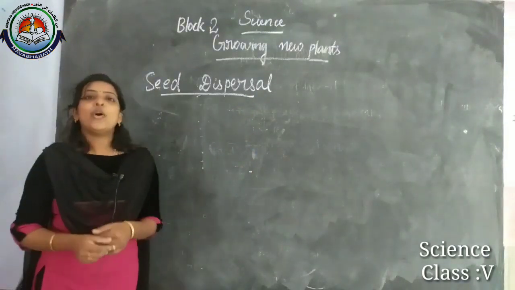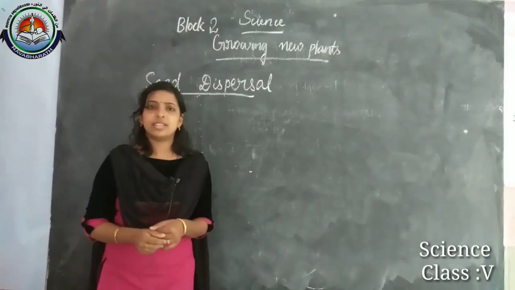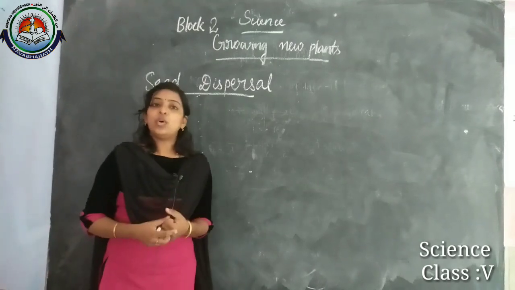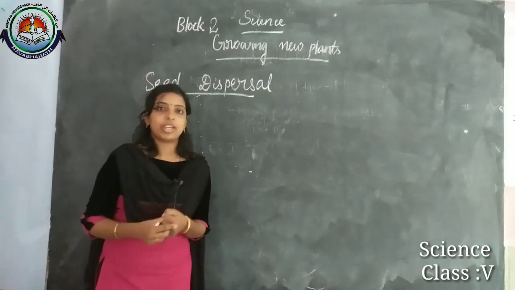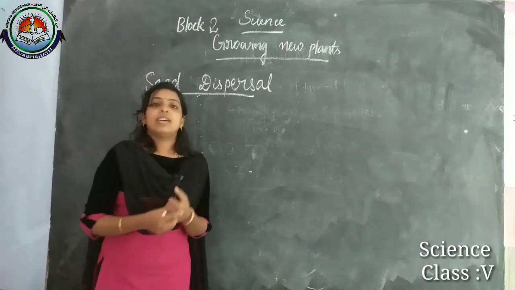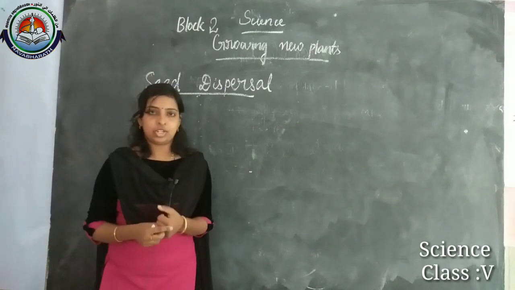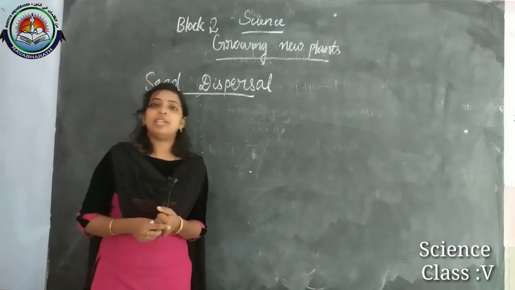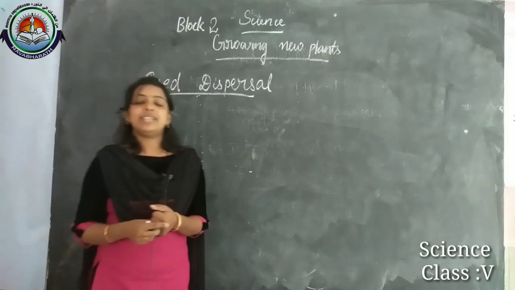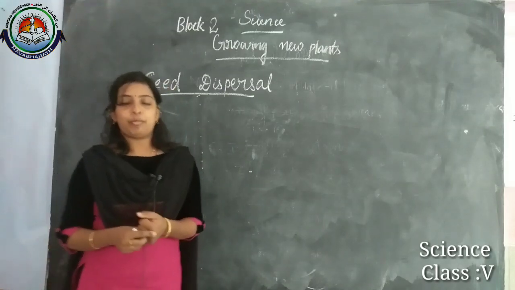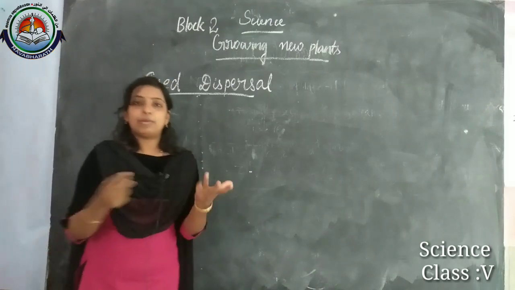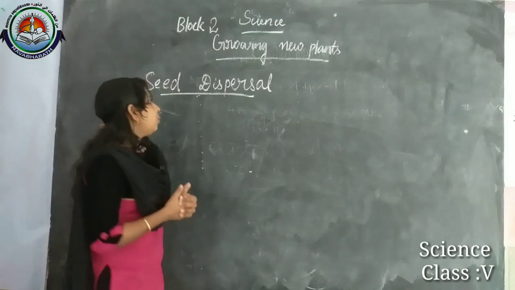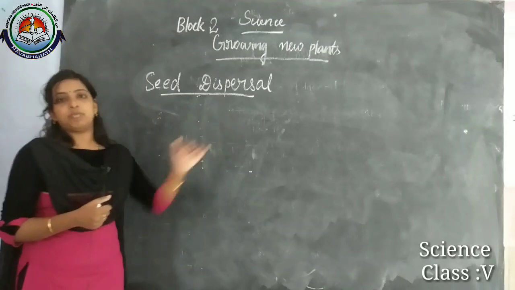Before that, what all the things we discussed in our previous class? We learned that plants can grow without seeds, then vegetative propagation, then methods of vegetative propagation. What is vegetative propagation? The process of growing plants from the vegetative parts of a plant is considered as vegetative propagation. And methods from the roots, stems, examples, like this many things we learned. And now we are going to discuss seed dispersal.